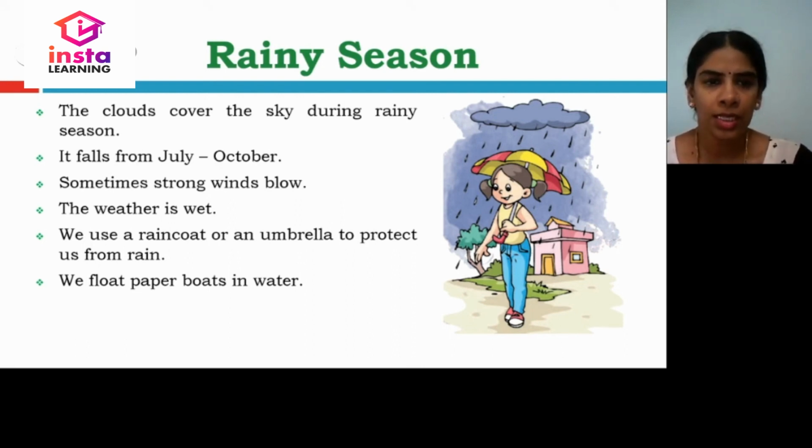The weather is wet. We use a raincoat or an umbrella to protect us from rain. We float paper boats in water. We drink hot water, milk, etc.